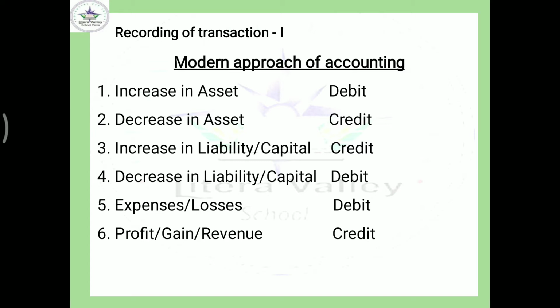I hope that you have learned the accounting equation properly. Various examples have been given for you to get the concept properly, as well as assignments. In continuation of that, we will move further. Before starting journalizing, I would like to give you the rules of debit and credit.